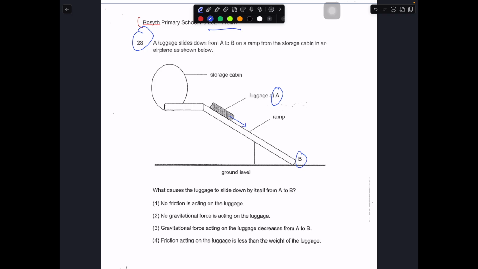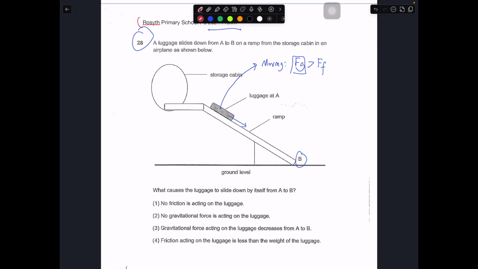Okay, let's analyze this situation. If the luggage is moving, normally we will say that the pull of gravity is greater than the frictional force, because friction opposes motion. It should be stopping the luggage from moving. So if the luggage is moving, the gravitational force must be greater than the frictional force for it to continue to move from A to B.